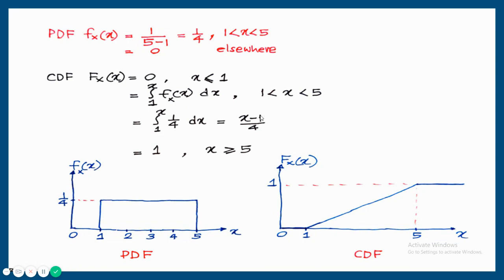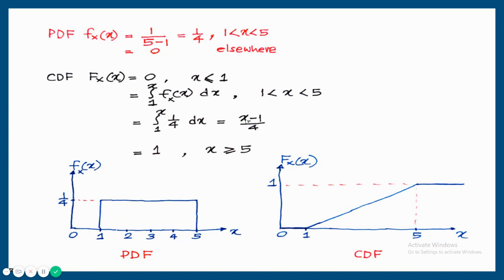from 1 to 5. And F_X(x) is always 1 when x is greater than the highest random variable, and the highest random variable is 5. Greater than 5, the answer is always 1. This answer can be verified using this method. Substitute the lowest random variable, you should get the answer 0, and substitute the highest random variable, your answer should become 1. Using this method, your answer always can be verified.